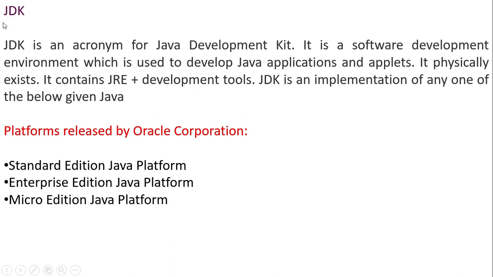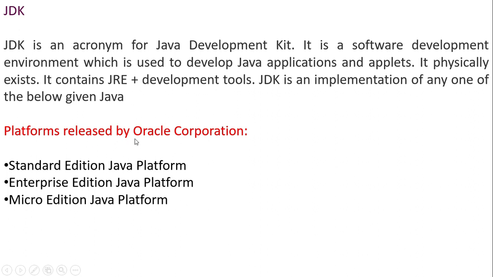Now the final one is JDK. JDK is an acronym for Java Development Kit. It is a software development environment which is used to develop Java applications and applets. It physically exists. It contains JRE plus development tools. JDK is an implementation of any of the below given Java platforms.